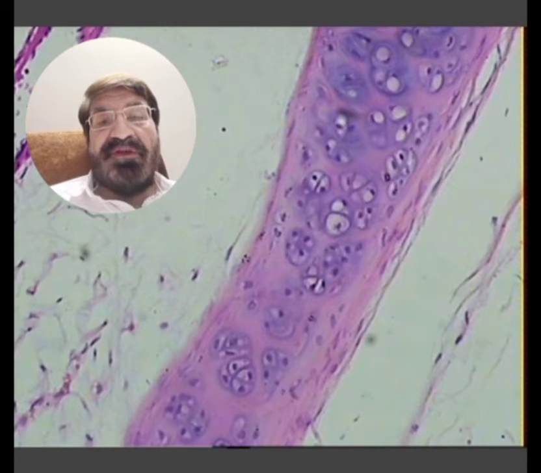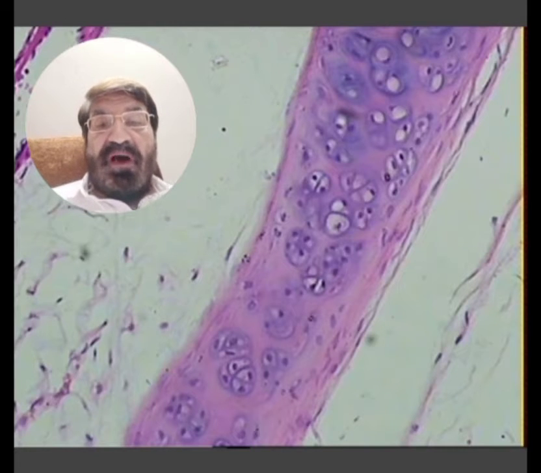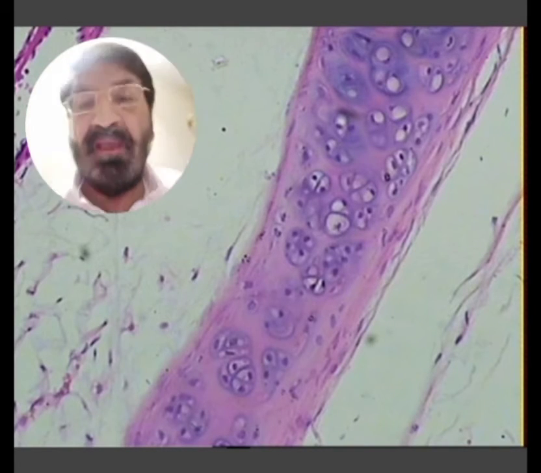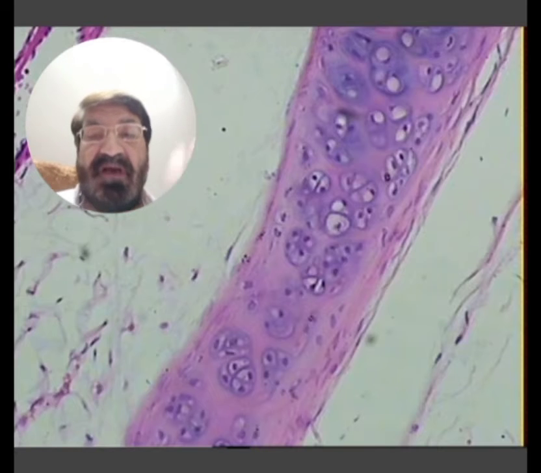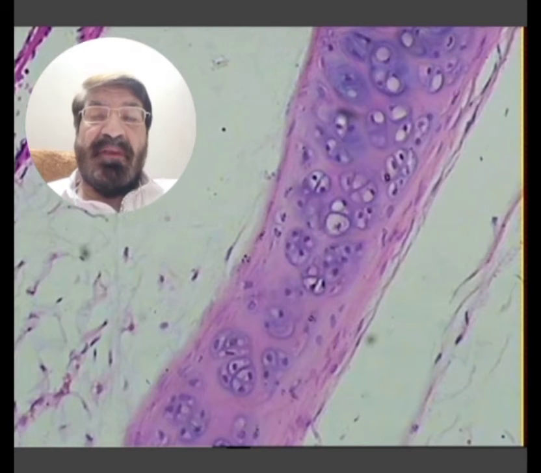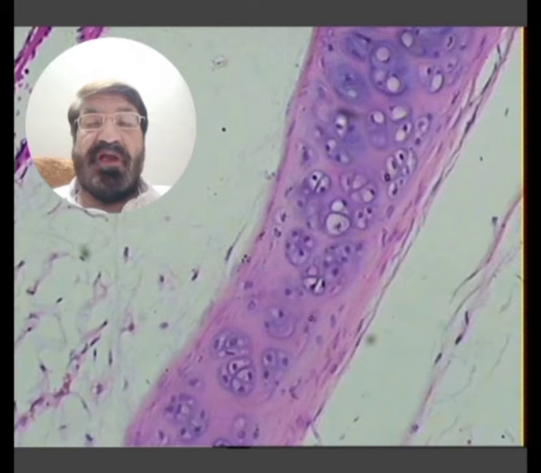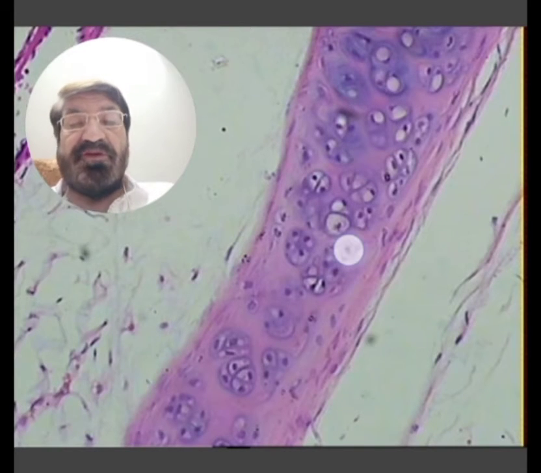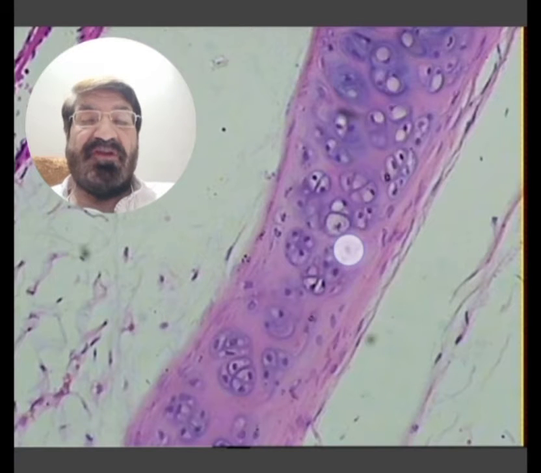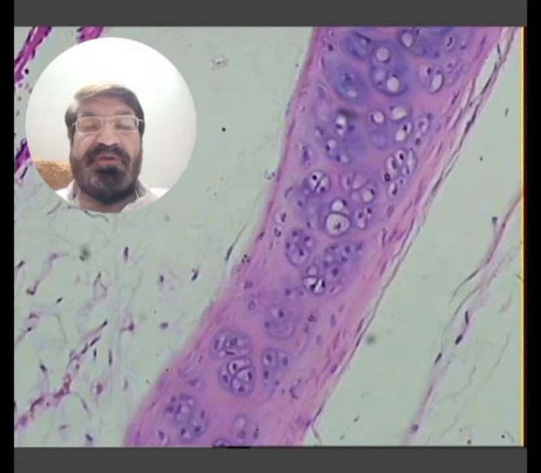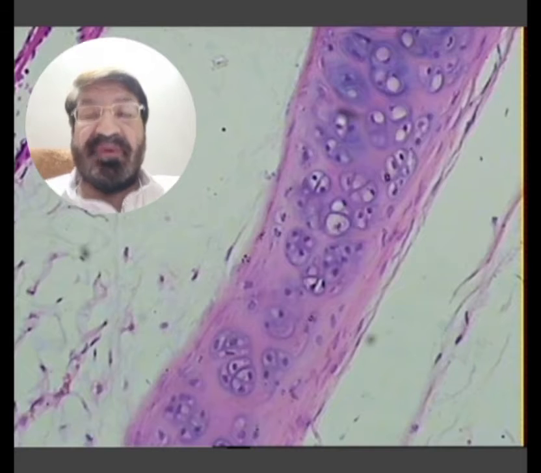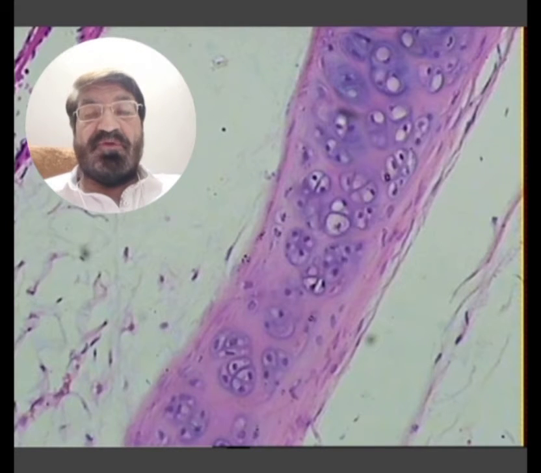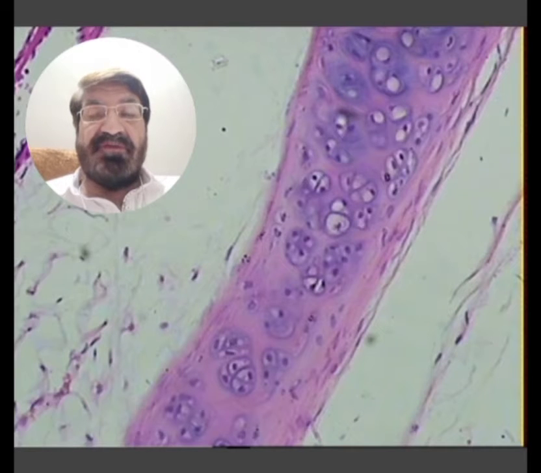In the background material of the cartilage and the bone, always you will find the lacunae. And the lacunae are the cavities in the cartilage and the bone. And the chondrocytes are present in these lacunae, and they are in the form of the isogenous groups. Iso means same, genus means family. So they belong to the same family because they are the offsprings of a single parent cell. So you can see that this is the diagram of the hyaline cartilage. This is the microscopic picture of the cartilage.